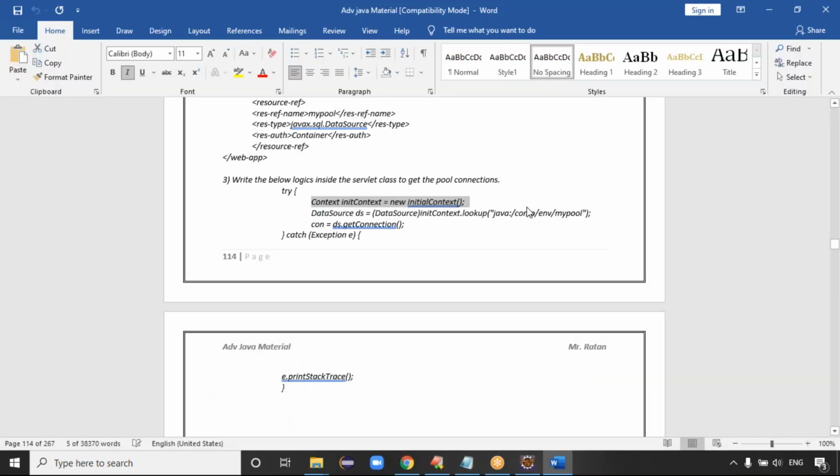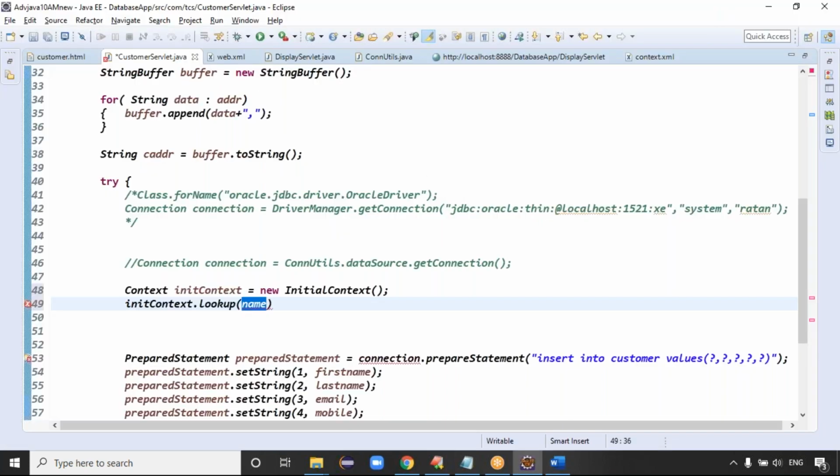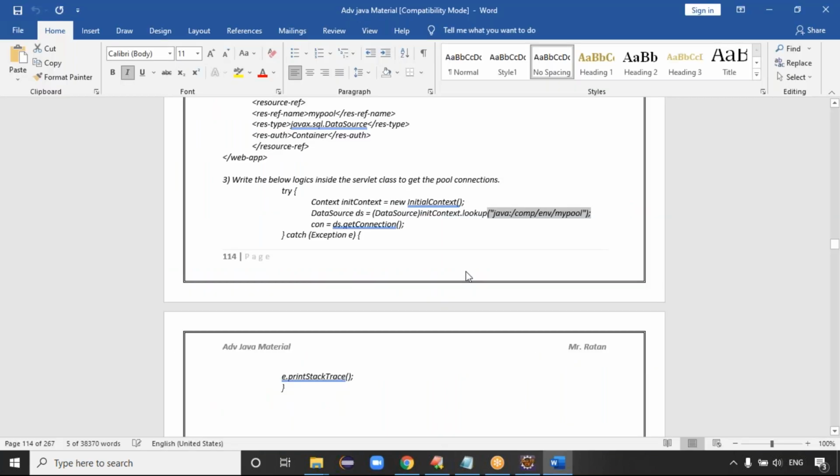In the lookup, the environment name we have to give. Up to this one is common, guys: java colon comp slash env. Here you have to give the pool name, actually. The pool name we configured in the XML file, that pool name we have to give here. That's it, guys. Initial context dot lookup method we are using.